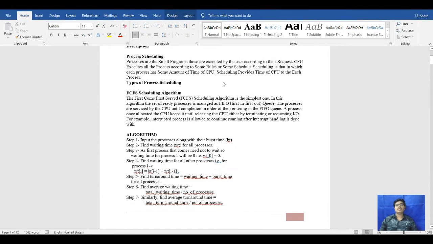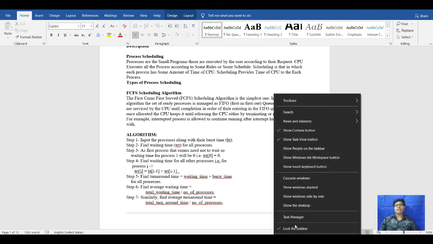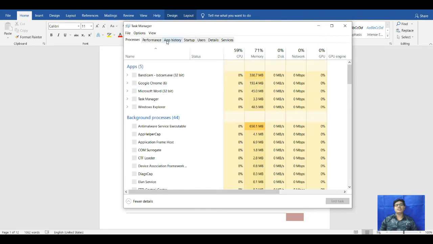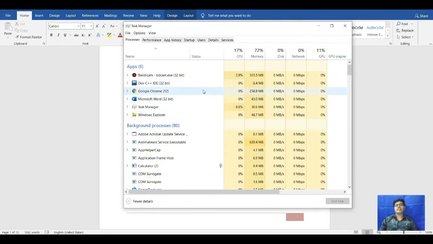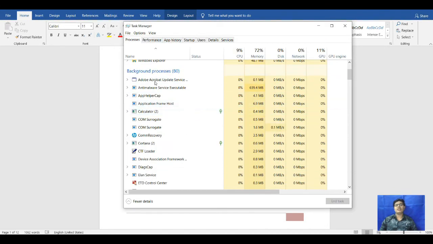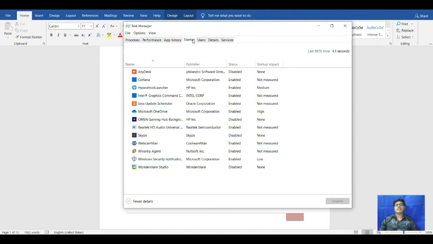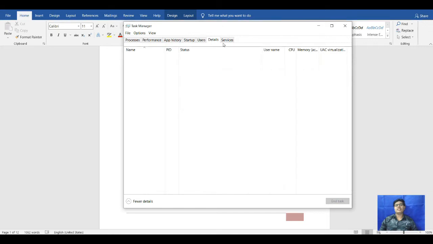The first is process scheduling. So what is a process? A process is a small program that is executed by the computer, and in the CPU we can see multiple processes. When we open the Task Manager, we can see all the processes that are running in the background also. So these are the processes, and we can see all the processes that are running.